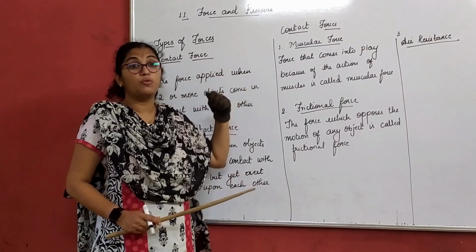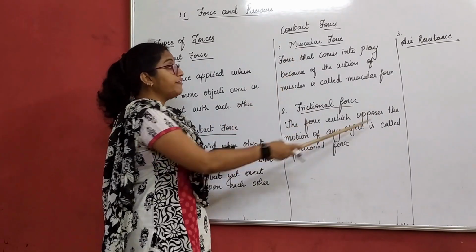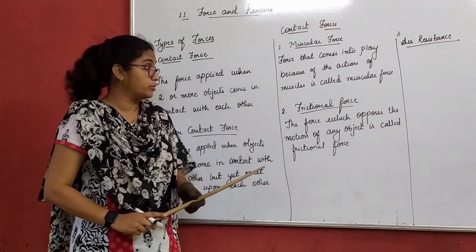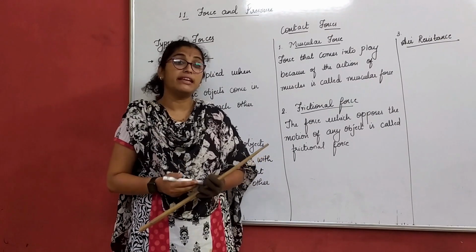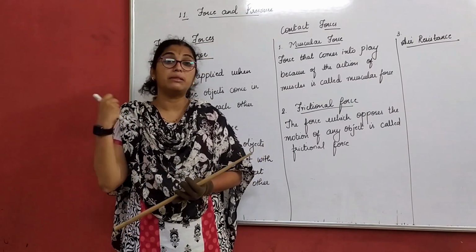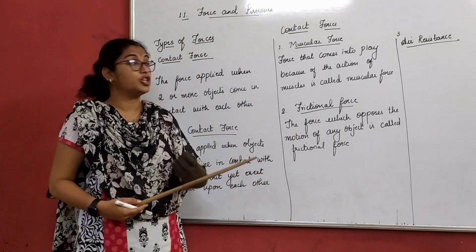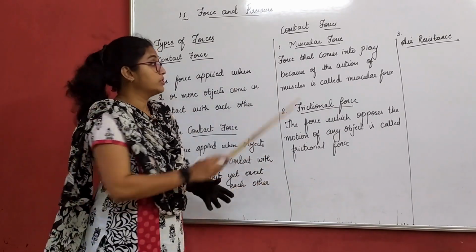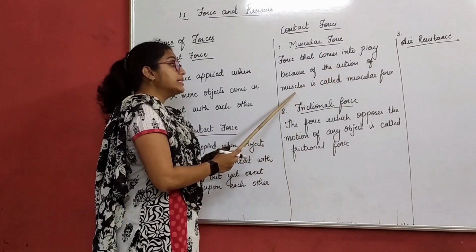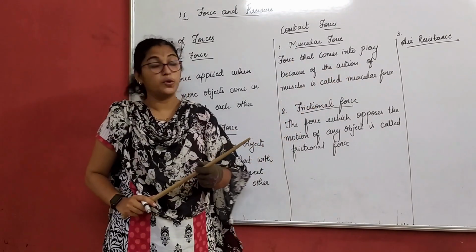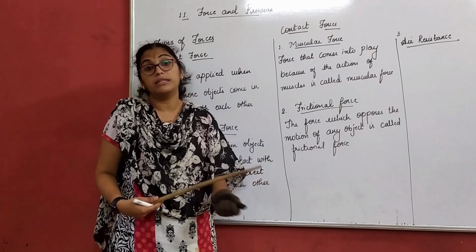So what are the types of contact forces? The first is muscular force, then frictional force and air resistance force. Now, muscular force. When I talk about muscular force, the name itself suggests something done with my muscles, right? You can tell the meaning of a muscular force. The force that comes into play because of the action of muscles is called muscular force.